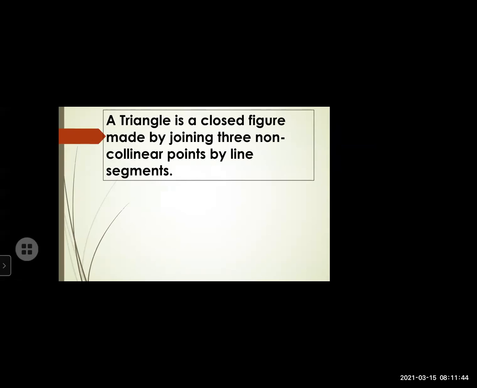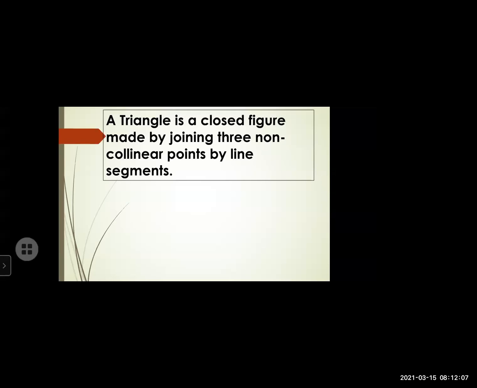Non-collinear means the points which are not in the same line. When there are 3 points in such a way and we join them with lines, then we get a triangle. Tri means 3. Angle means there are 3 angles in a triangle.